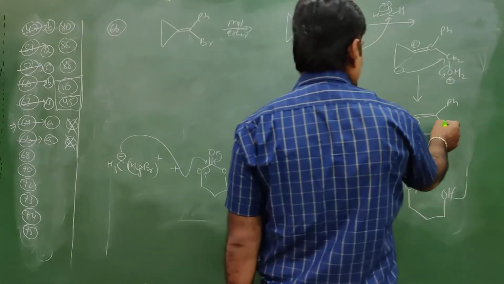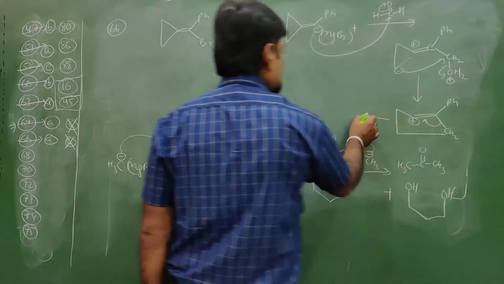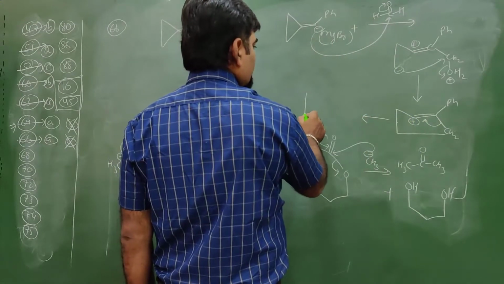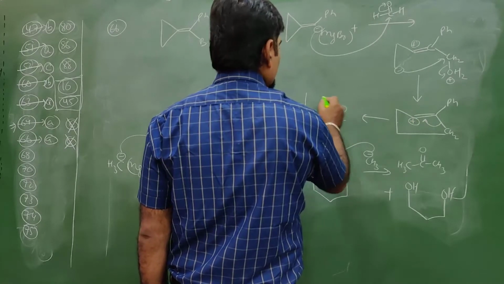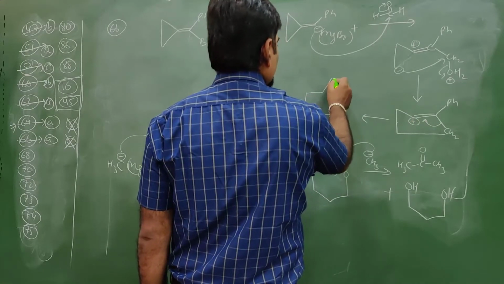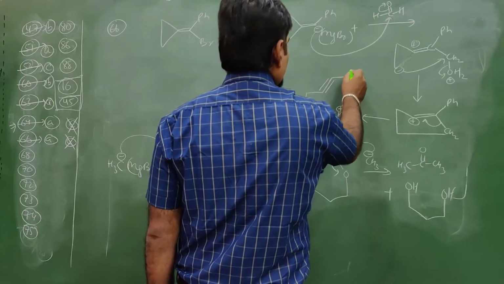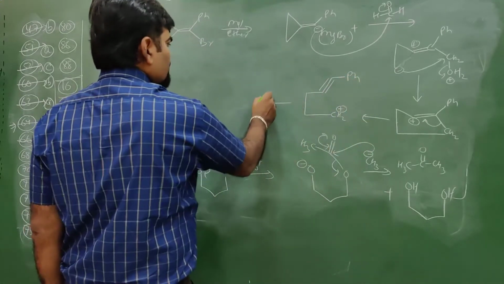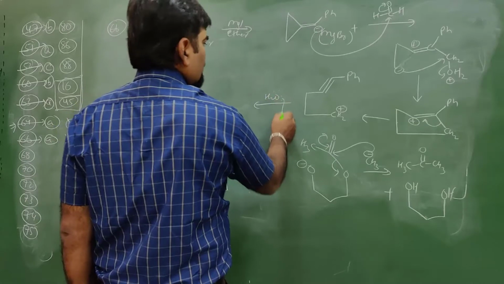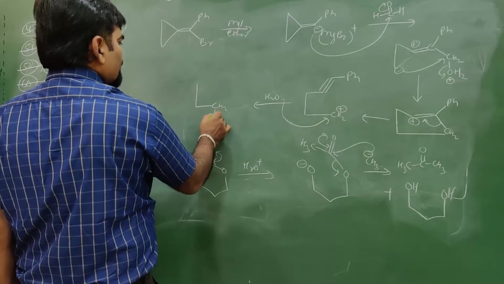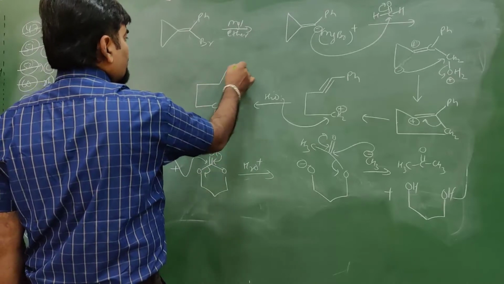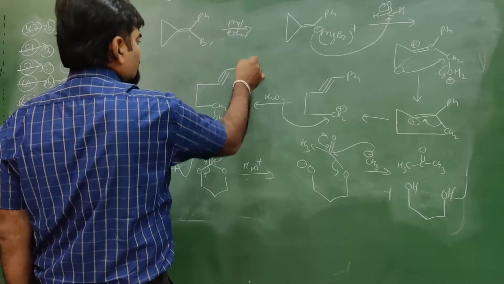If it is plus, then this bond is transferred, and now it becomes CH2 plus, over here triple bond and then Ph. Then water will attack it and it will become CH2OH over here triple bond Ph.